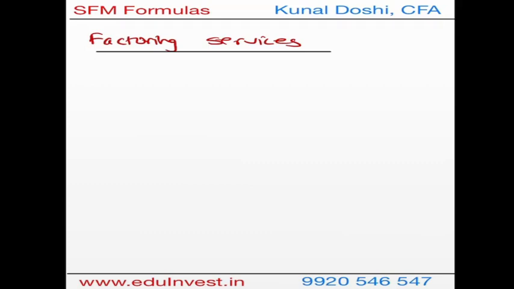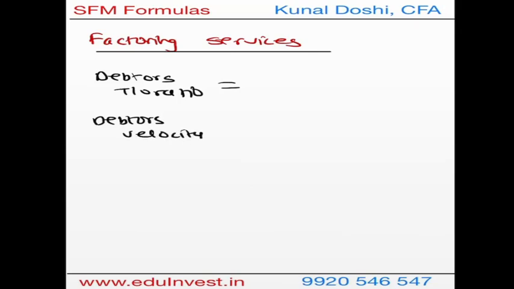So now with respect to factoring services, the one formula which you'll require again and again is the debtors turnover ratio and the debtors velocity. The debtors velocity is also called the average collection period. So the debtors turnover ratio is nothing but the credit sales over the average accounts receivable.